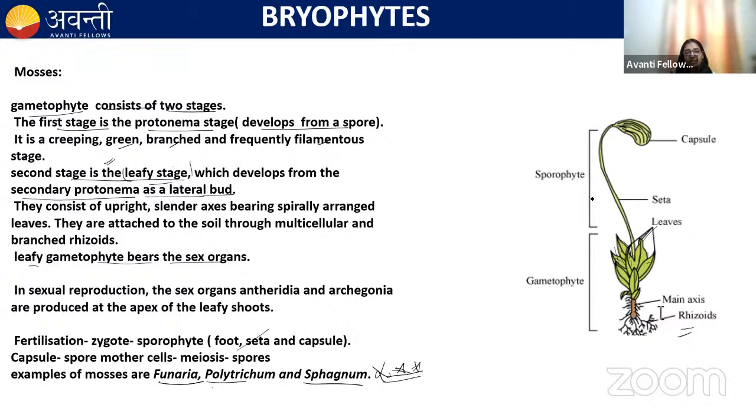When they bear the sex organs like antheridium and archegonium, and when the male and female gametes fuse, they form a zygote, and the zygote forms the sporophyte, and the sporophyte is differentiated into foot and seta, and there is a capsule. This is a sporophyte, and you can see the sporophyte is forming on the gametophyte. That means the sporophyte is dependent on the gametophyte. Remember this, it's very important.